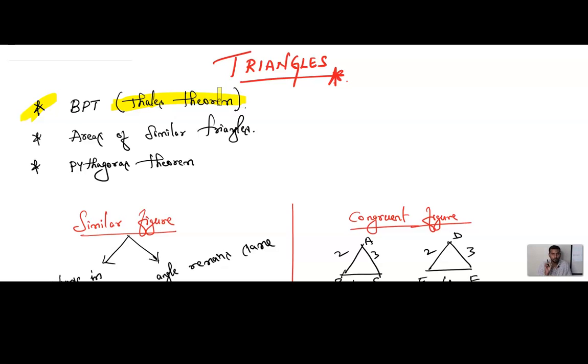We are going to prove the statement of Thales theorem and solve some problems related to BPT. Second, we are going to study areas of similar triangles and also the problems related to areas of similar triangles. And the third very important topic of this chapter is Pythagoras theorem.